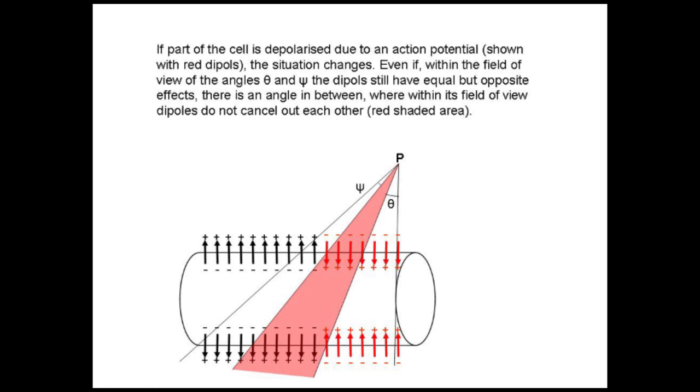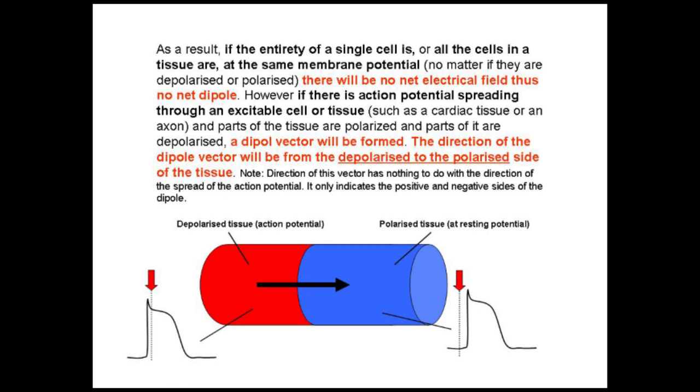So the rule is you will end up with a dipole whose negative part is at the depolarized part of the cell, and whose positive part will be at the polarized part of the cell. You can see that the depolarized tissue, shown in red here, is at the peak of the action potential, but the blue part means that the cells are at resting potential.